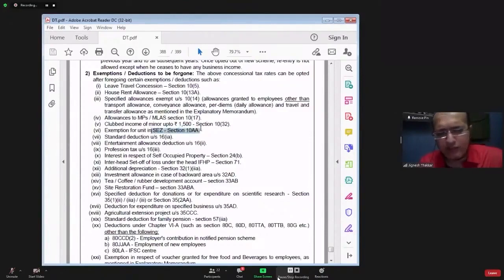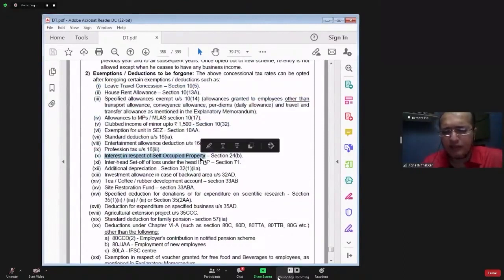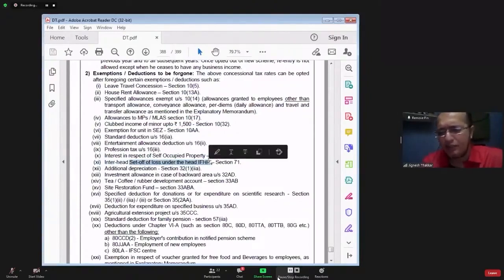Exemption in respect of unit set up in special economic zone, section 10AA, 15 years tax holiday we discussed now. That you cannot claim. Standard deduction in the chapter of salary, entertainment allowance, profession tax. So mostly all these are related to salary chapter only. This you cannot claim. Then interest in respect of self-acquired property. This you cannot claim. You cannot set off the house property loss against any other positive income under any other head.